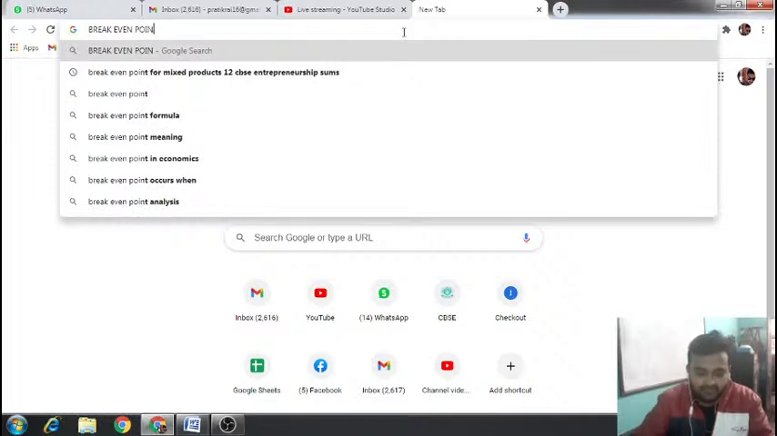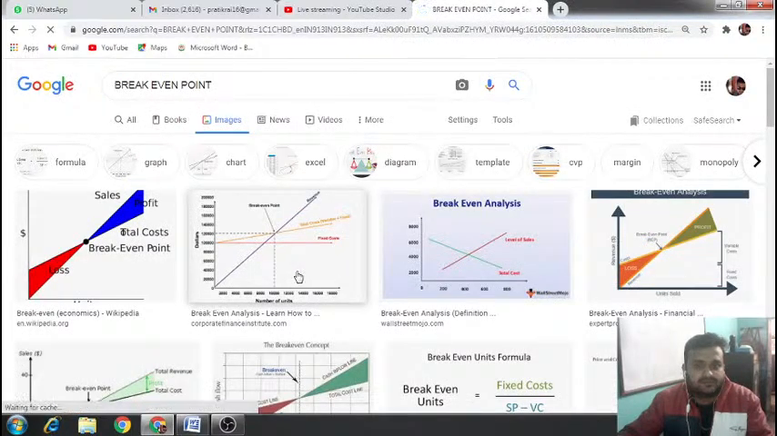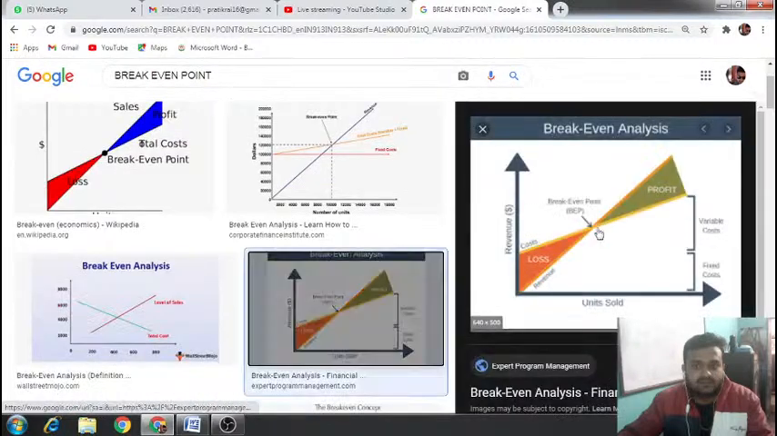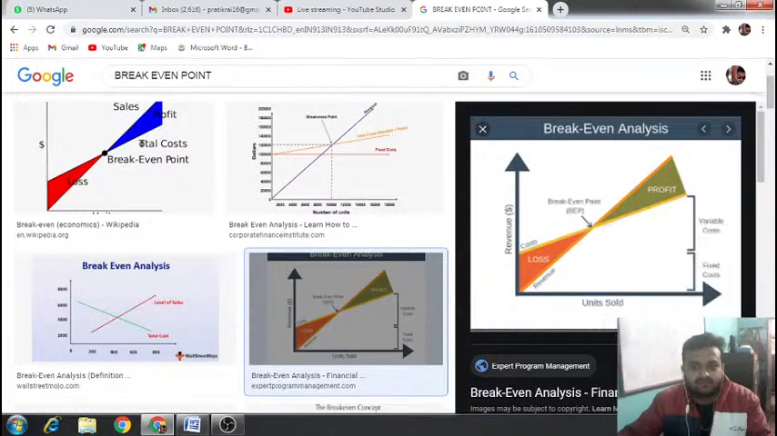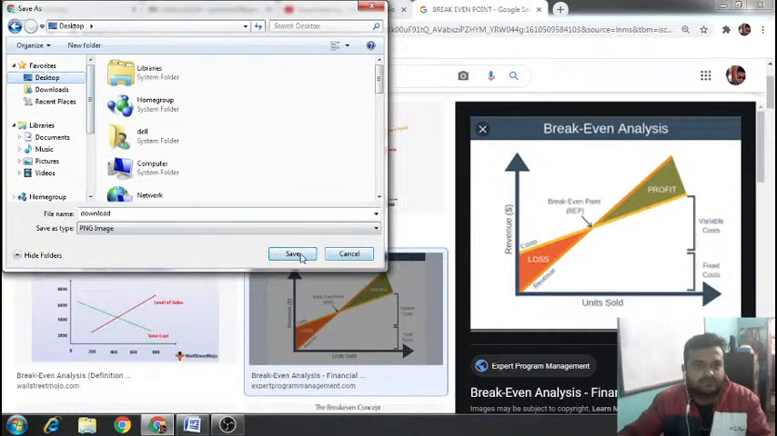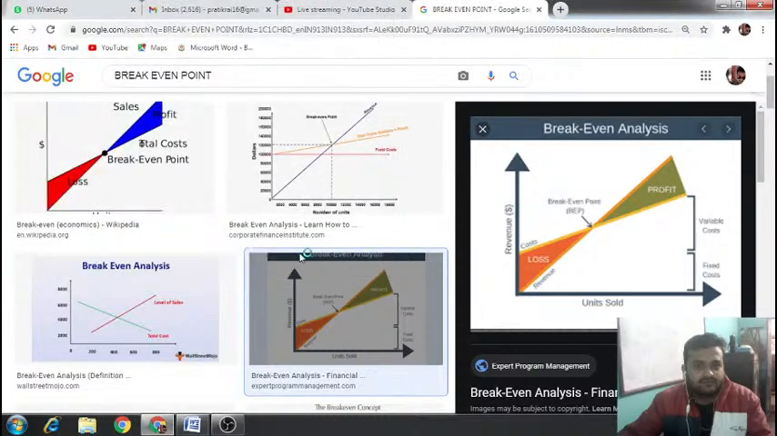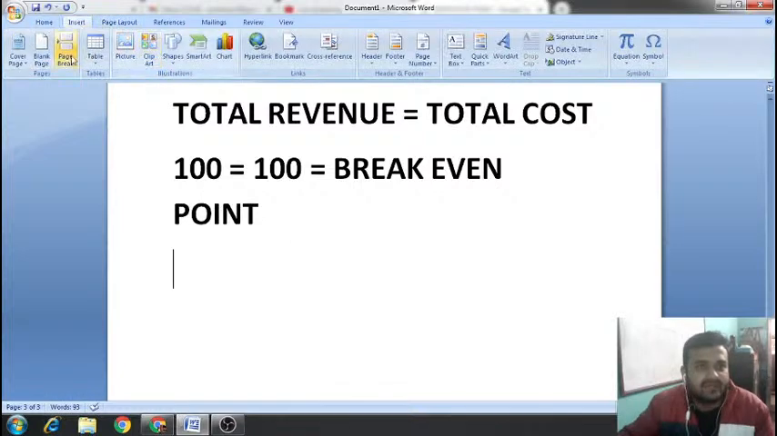I'll show you break even point. See, I'll just show you one chart. Okay, one graph I'm showing you. If you want to, you can copy this graph.